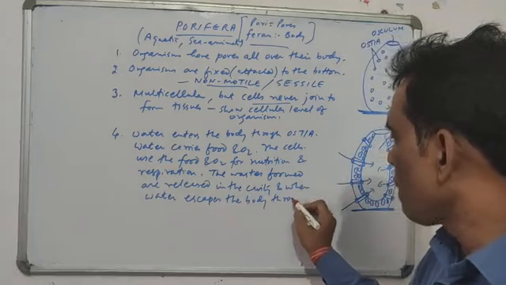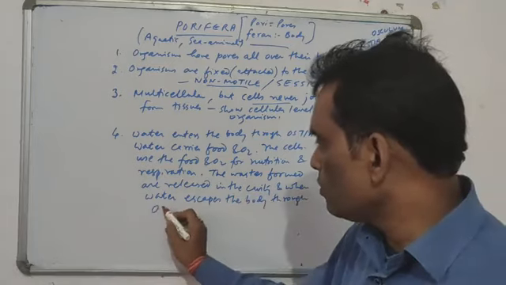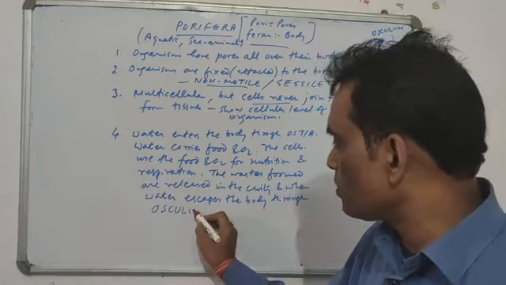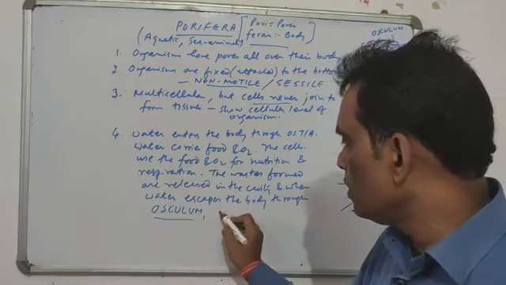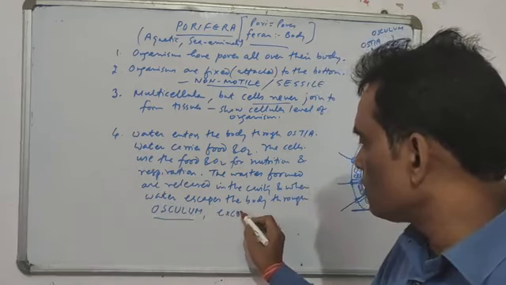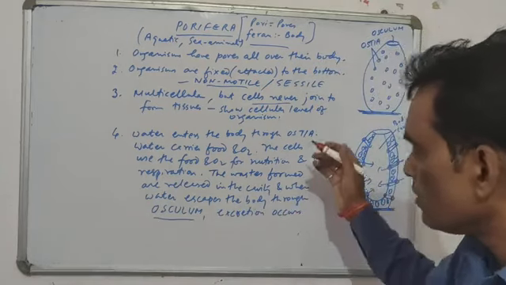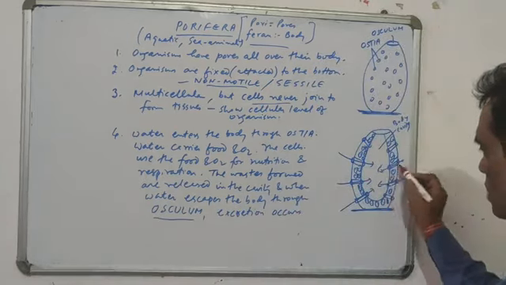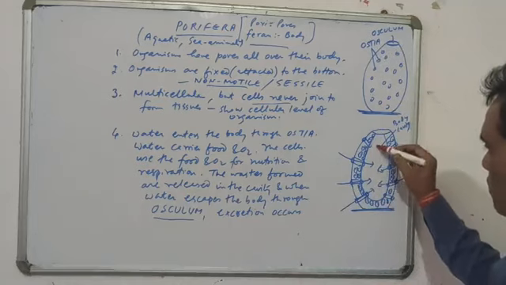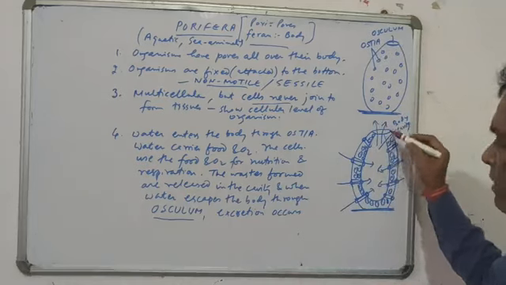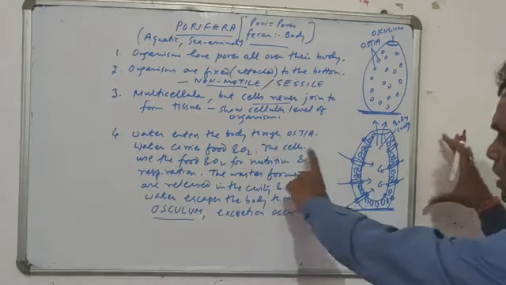through, from where does the water come out? Through the large pore at the top that is called the osculum. Excretion automatically occurs because along with water the wastes are released out. So all the water comes in through the ostia, and then goes out through the osculum. So water brings the food and oxygen.